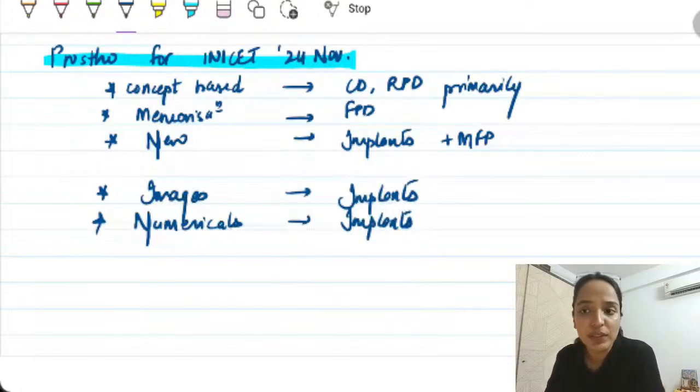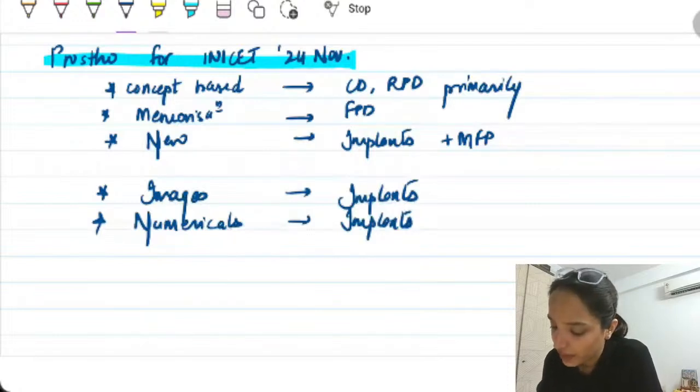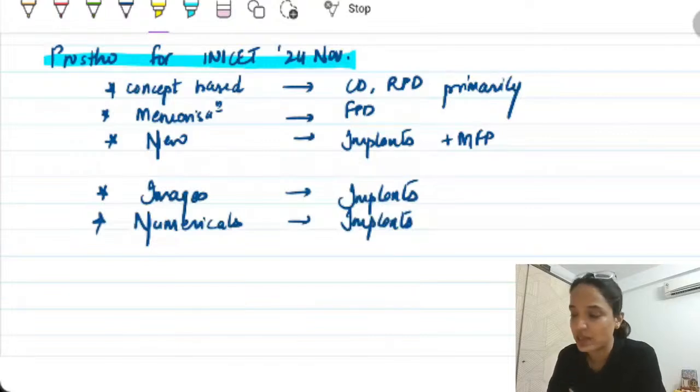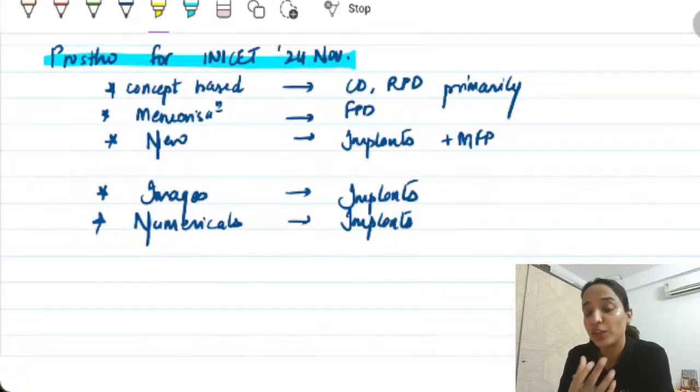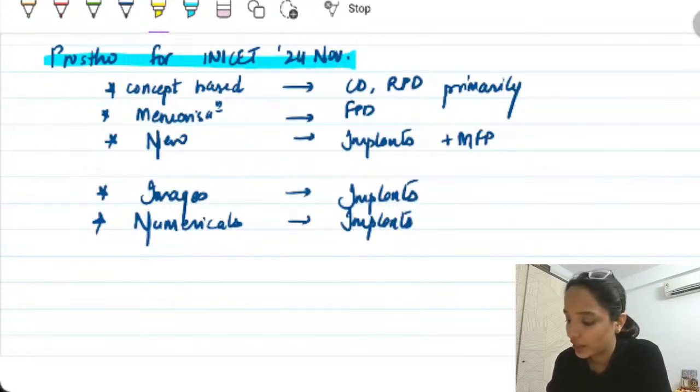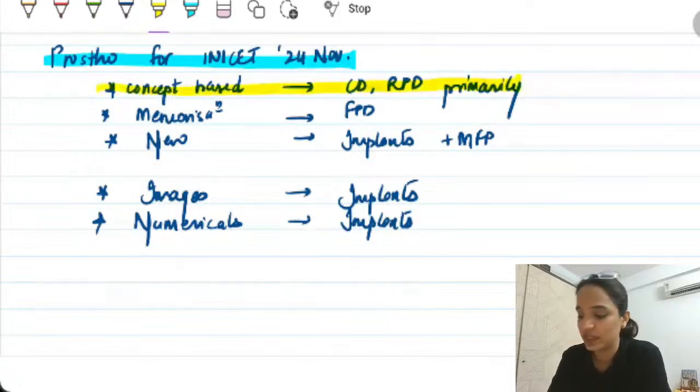Now, although I've written this over here, my core preparation for this exam, what do I mean by core preparation? For example, I'm expecting 5 to 6 questions of Prostho in INI-CET, or maybe 10 questions. If someone would say, can you predict 7, 8 questions out of those 10? I will tell you with surety those questions will be coming from this section mainly, right? That is for sure, it comes from those sections.